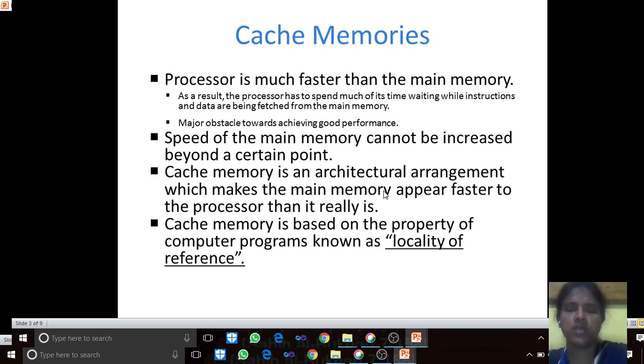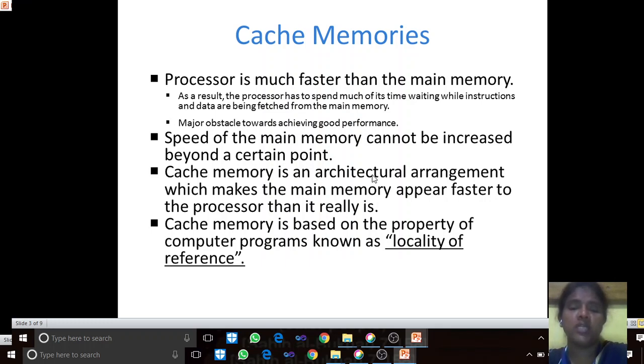The cache memory is used in between the processor and the main memory. The processor is much faster than the main memory. In order to bridge the gap between the slow main memory and the fast processor, we are using cache memory. The processor has to spend much of its time waiting while the instructions and data are being read from the main memory. So, the major obstacle towards achieving good performance is waiting time. The speed of the main memory cannot be increased beyond a certain point because of IC technologies and the size of the main memory.